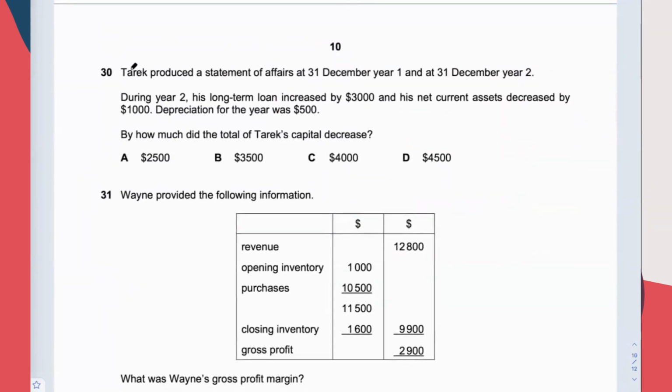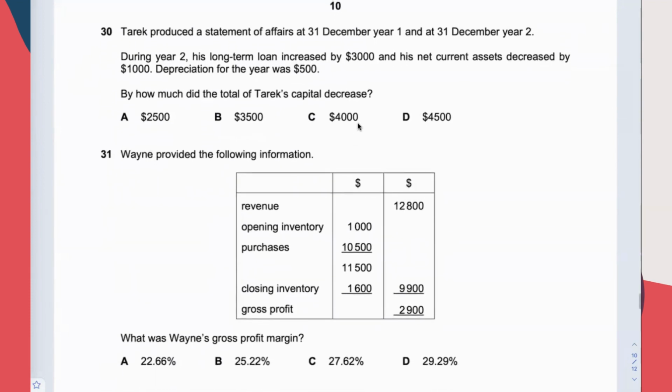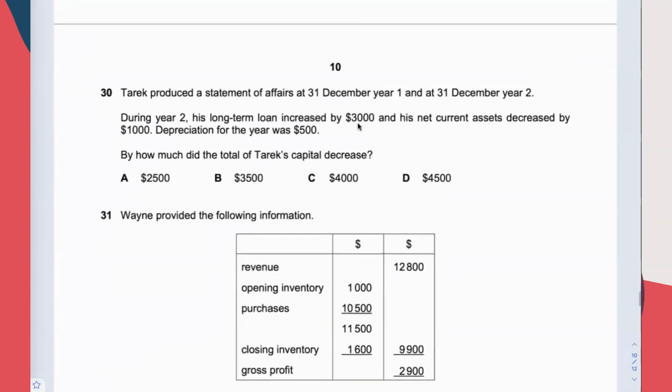Okay, 30. How much did total of direct capital decrease? Honestly, this is the most challenging question I have ever seen so far. Okay, let's see how to do it.